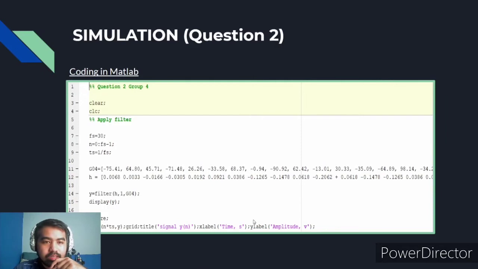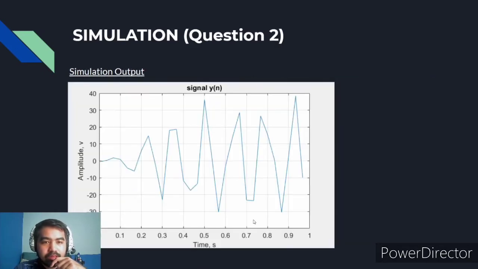Okay, so the resulting simulation output will be shown like this. This is the filtered signal that we have from the previous question, which was question 1. Okay, now for question 3.